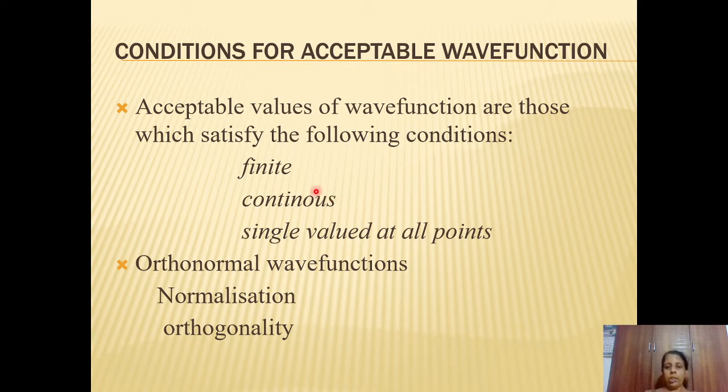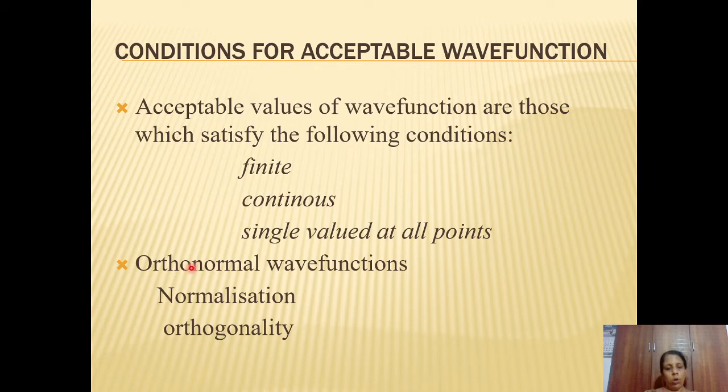It should be continuous. When you plot the function, it should be obtained as a continuous curve. And the third one is it should be single valued at all points. That is, for a particular value of the variable, the function should have only one value. It shouldn't have more than one value. So if all these properties are satisfied, we call that function an acceptable wave function.